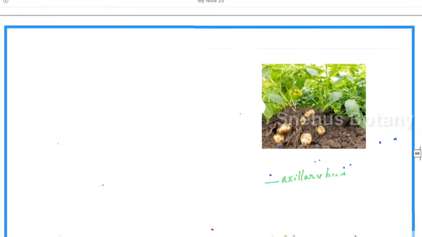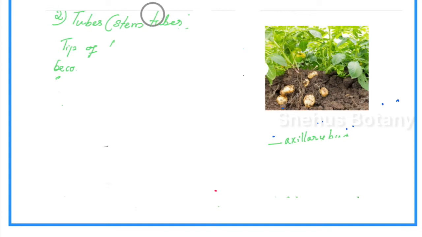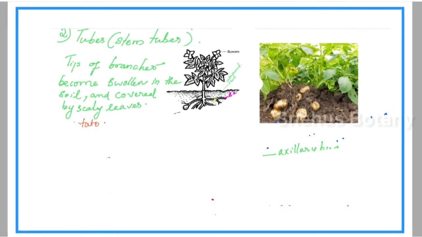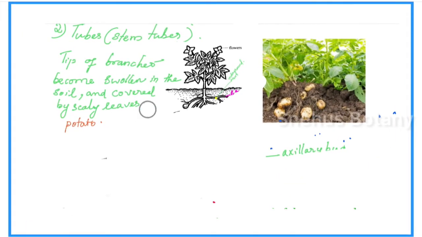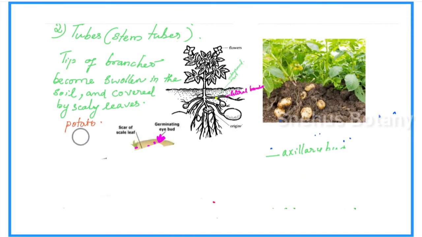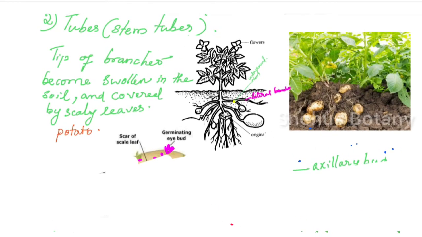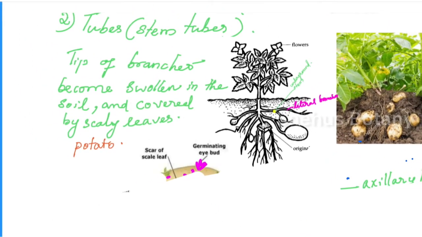This particular modification is called a stem tuber, because it does not have any specific shape. The tips of the branches become swollen in the soil, covered by some scale leaves, and form a structure called a tuber. Example, potato.